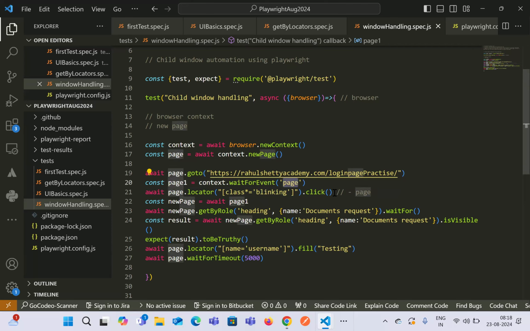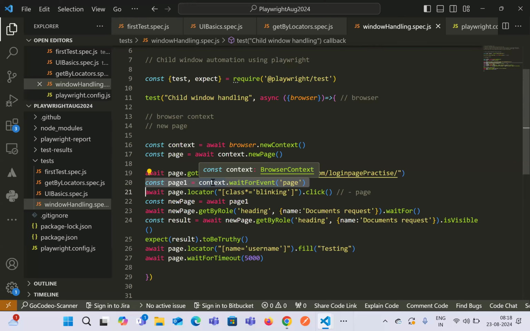That means if we run these two lines of code parallelly, we will be able to find out that the page event has appeared. This is one way, where you use wait for event without using await. Why do we not give await? If you give await over here, then it will keep on waiting at line number 20 itself, saying that it is unable to find the page.